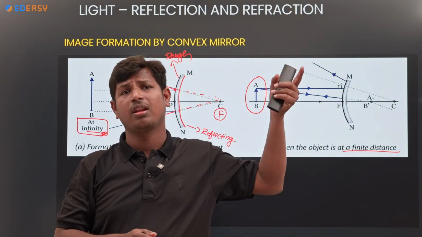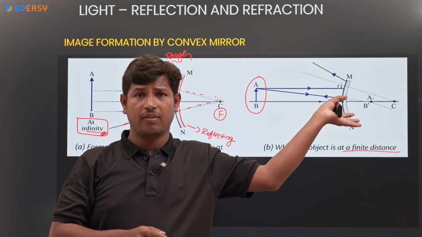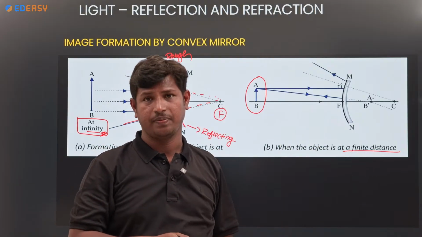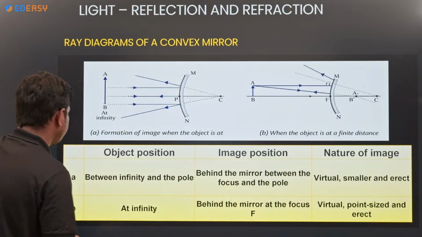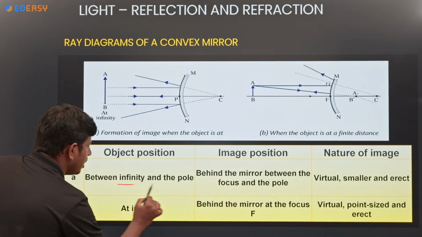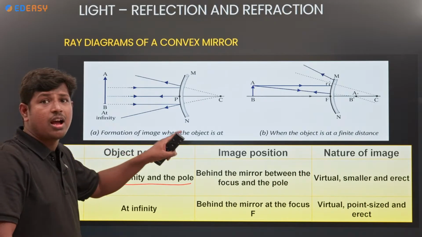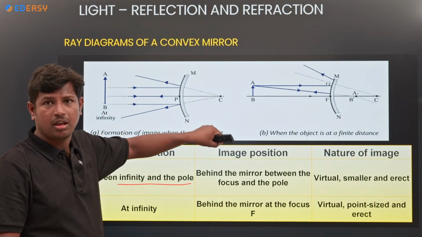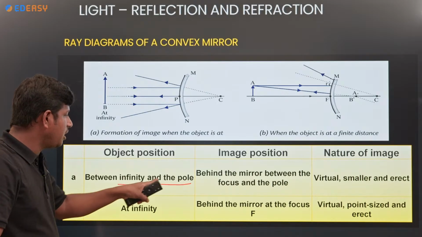In the concave mirror we took beyond C, at C, and so on, wherever you take it, it is a finite distance. So where will the image be captured? Only two cases are there in the convex mirror. Look at the table here: the object position between infinity and pole. What is the pole? Pole is a point we take on the mirror.